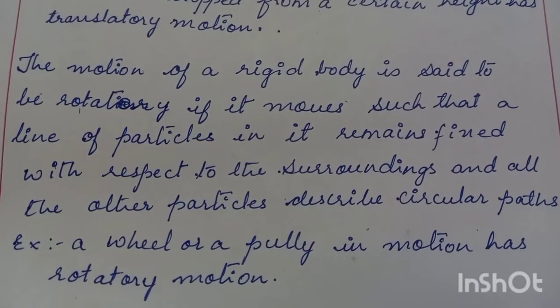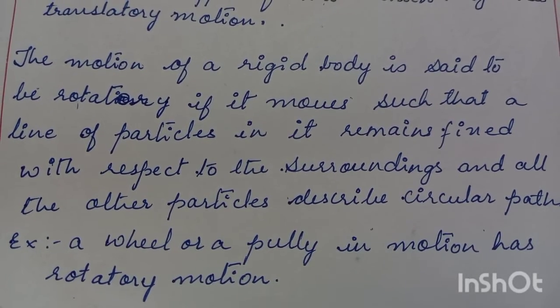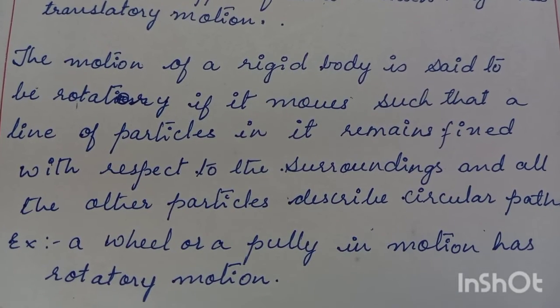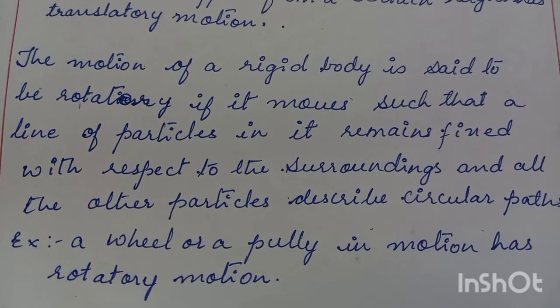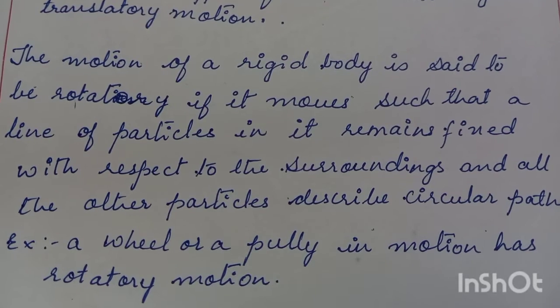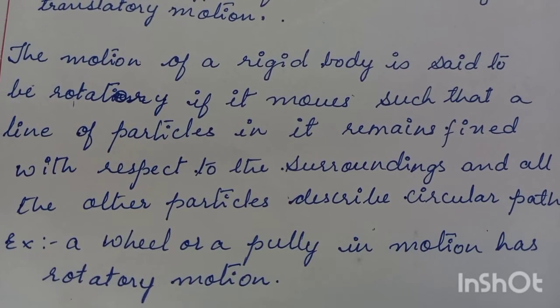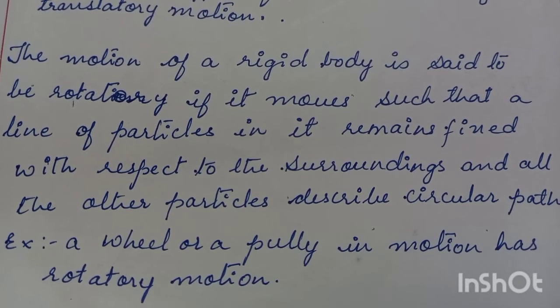So for example, we can take here a wheel or a pulley in motion has rotatory motion. A wheel which is rotating, that is a potter wheel which is rotating, the center part of the wheel will be fixed, and the neighboring parts, that is the spokes of the wheel, will rotate having a circular path, right? A pulley in motion, a pulley is the thing which is applied near the well to take water.